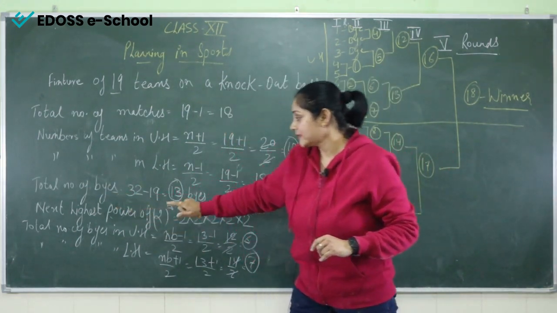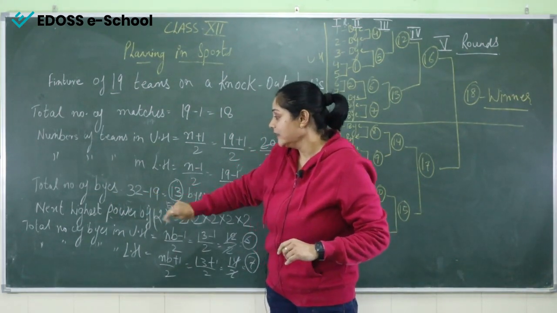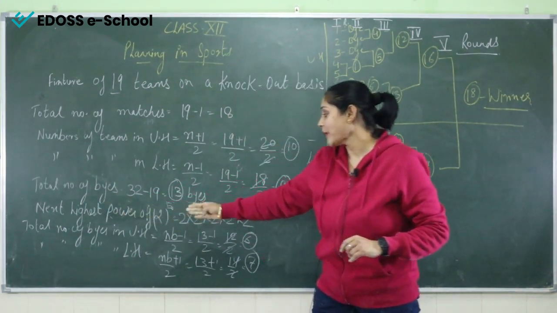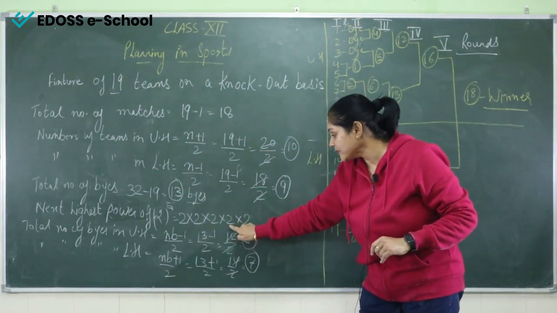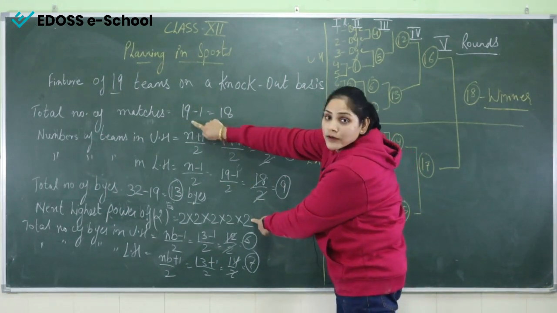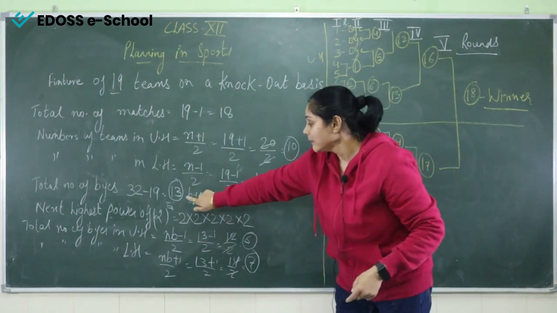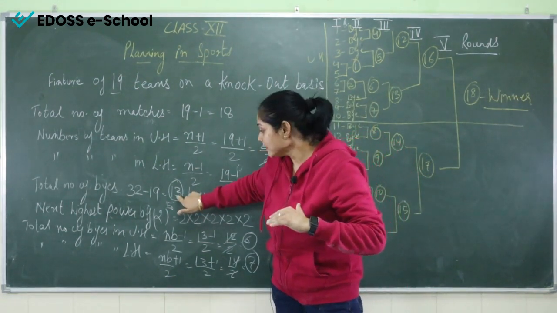Total number of byes: 32 minus 19. 32 is the next highest power of 2, right? 2, 4, 8, 16, 32. 32 minus the number of teams is the number of byes, right? So the total number of byes is 13.